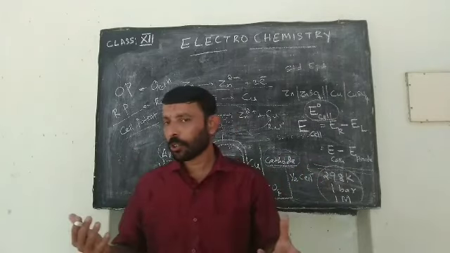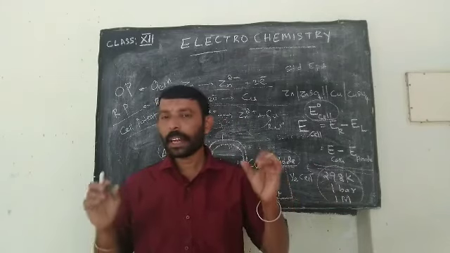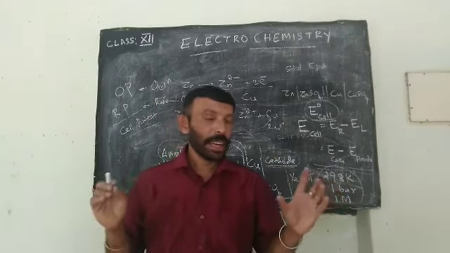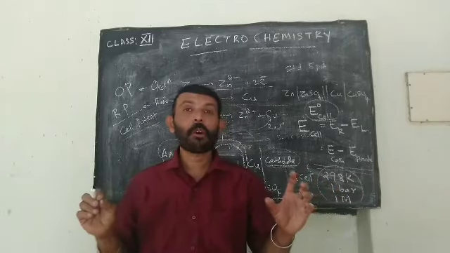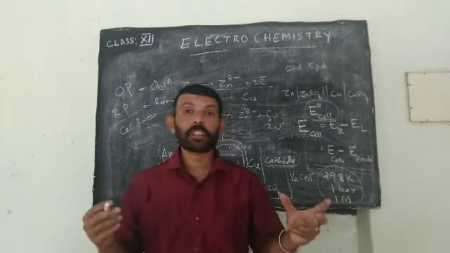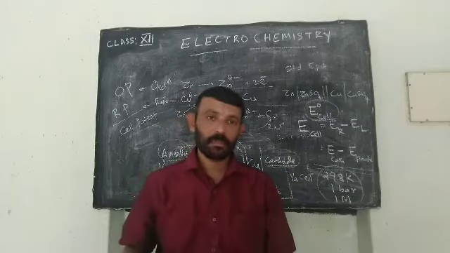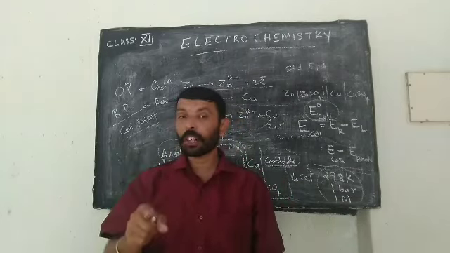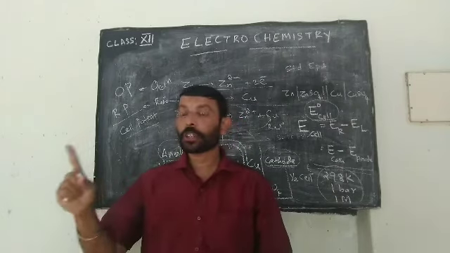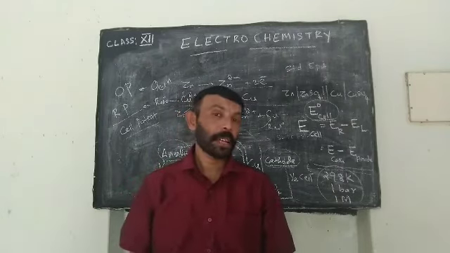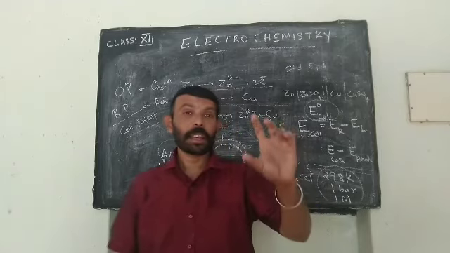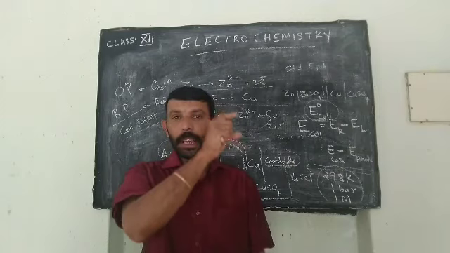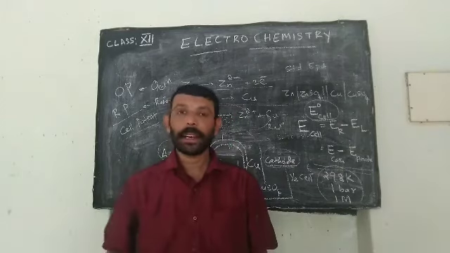So what we have discussed today? First we have seen the definition of electrochemistry, the branch of chemistry dealing with the study of generation of electrical energy by redox reaction. And the generated electricity can be used for the conversion of non-spontaneous to spontaneous. Then we have said about electrochemical cell, device for the conversion of chemical energy to electrical energy.